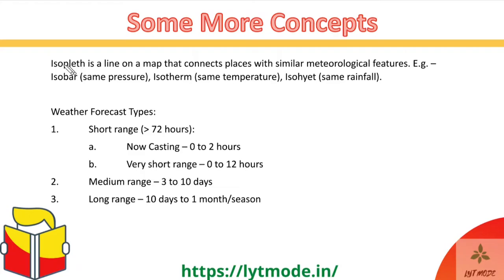isopleth. So what is an isopleth? Isopleth is basically a line on a map that connects places with similar meteorological conditions. For example, an isobar is an isopleth. Everyone must have heard about isobars. Isobars are basically lines on a map which connect places having the same pressure. Bar means pressure.